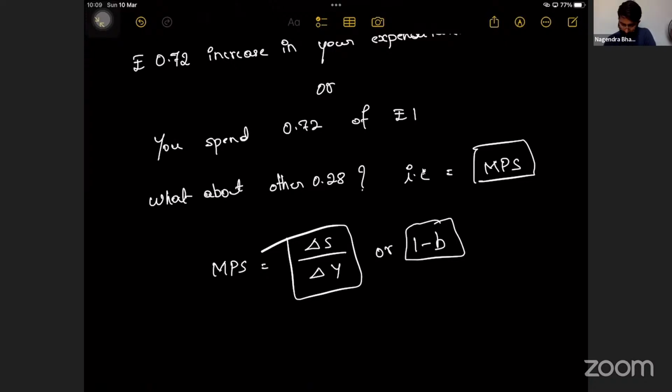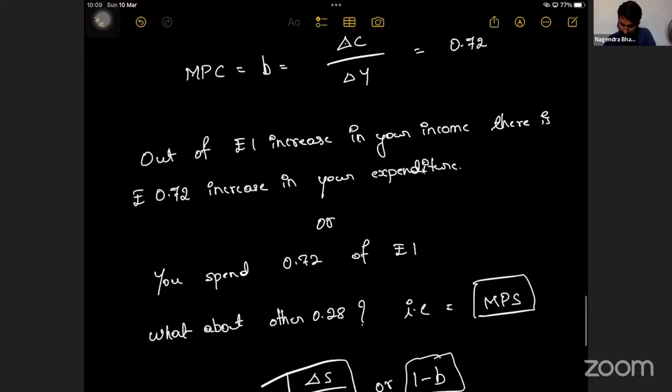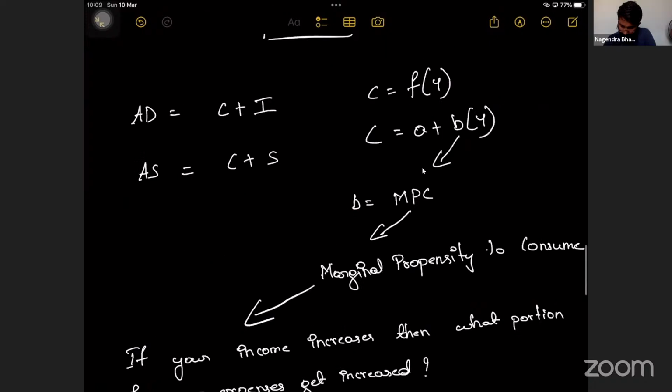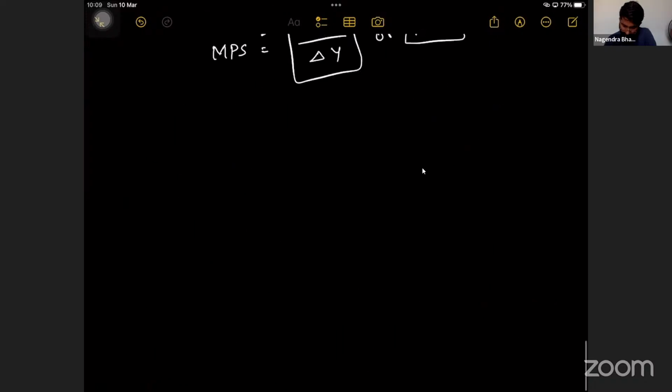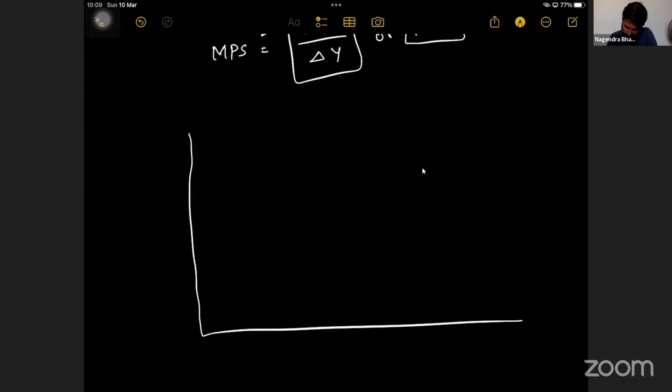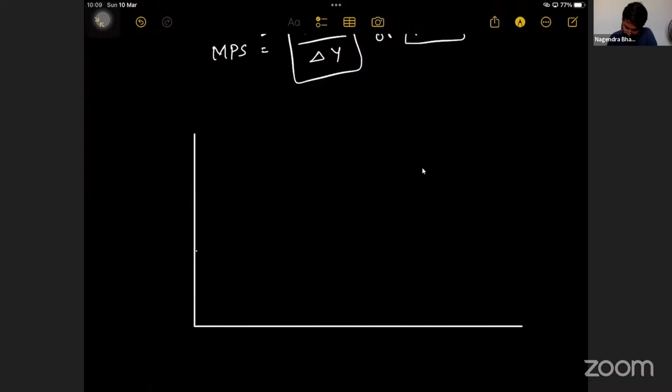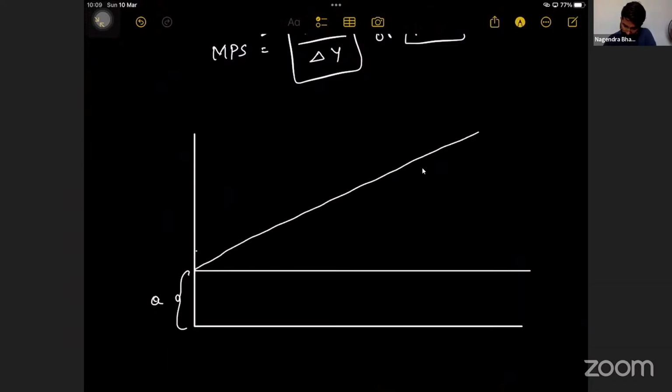Yes, no? Yes, sir. So this is what we discussed in last class, and with that we discussed some diagrams also. Remember this diagram. What is this? This is A. What is A? Constant consumption. ये क्या है?